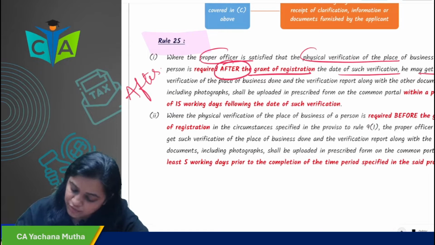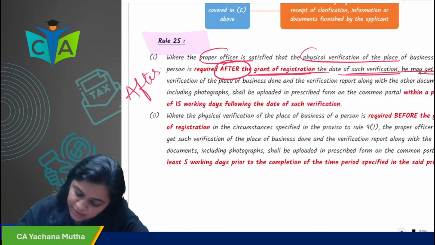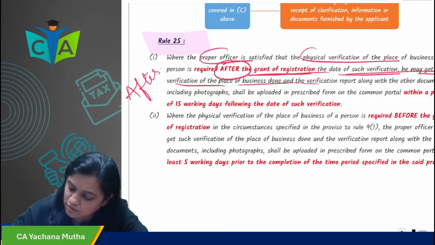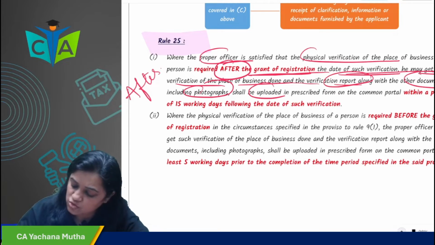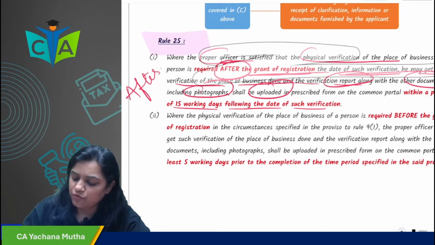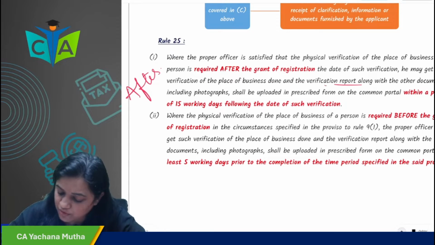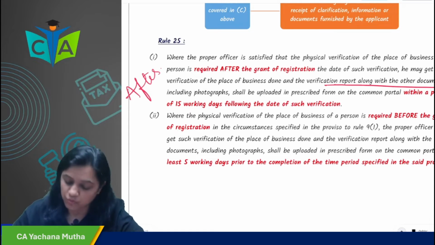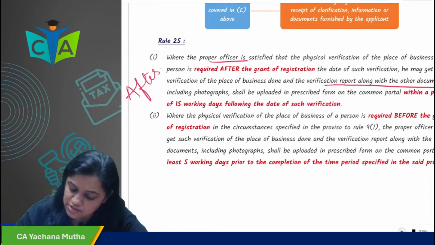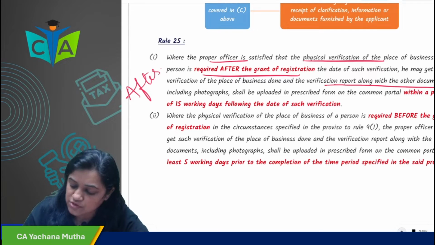After the grant of registration, he may get such verification of place of business done and upload the verification report along with other documents including photographs within a period of 15 working days from the date of such verification. So within 15 working days from the date of verification, he has to upload the verification report along with other documents, when the officer is satisfied that physical verification is required after grant of registration.